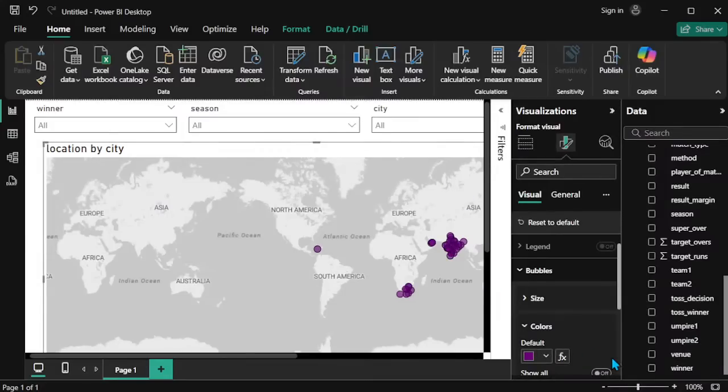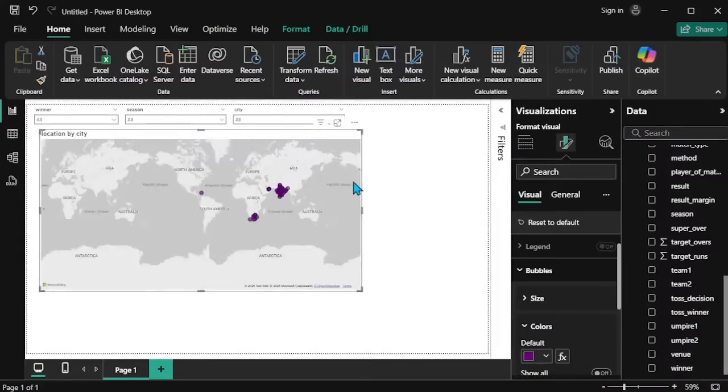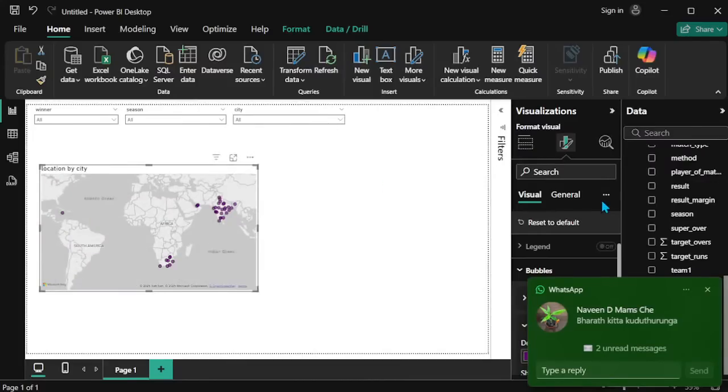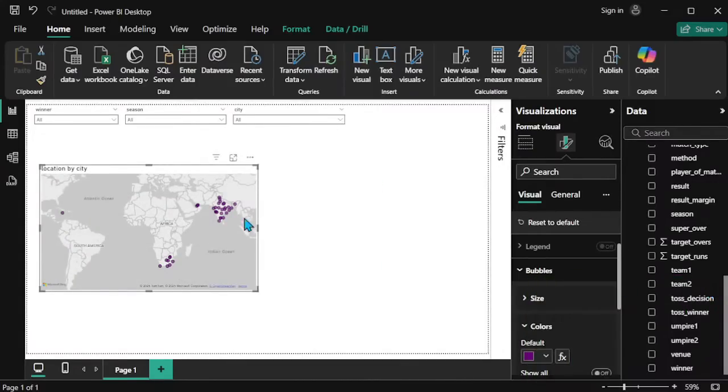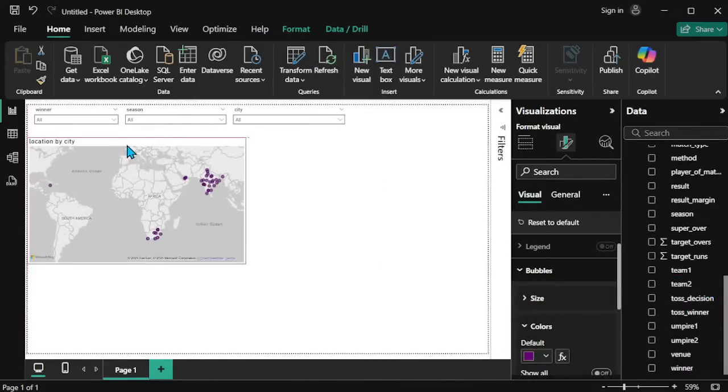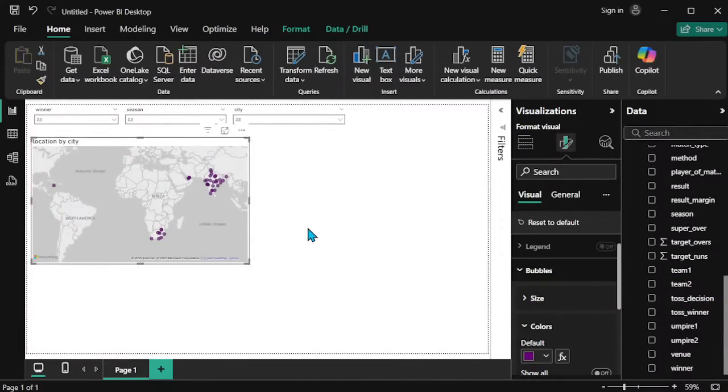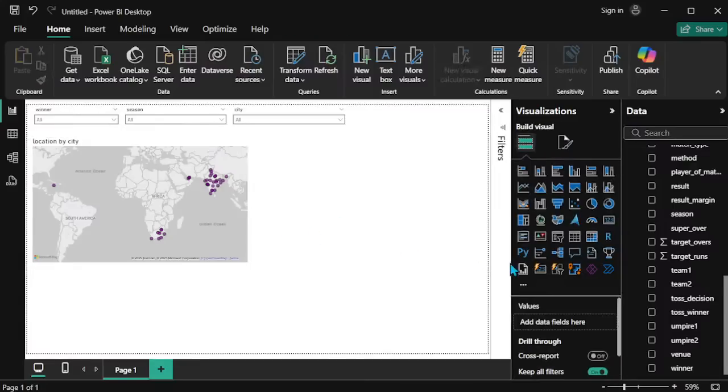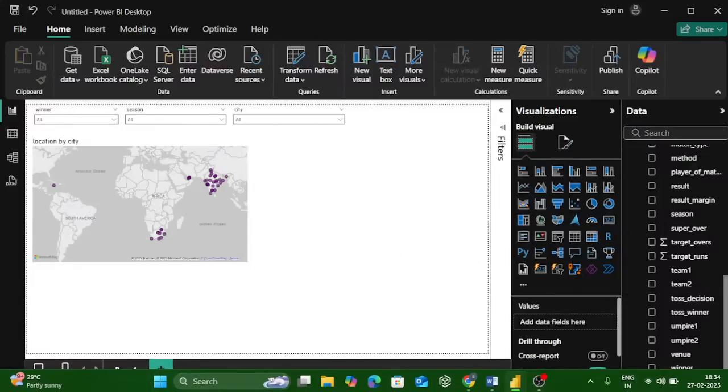Okay, oh sorry, wait a second guys. I will zoom out this. Okay, so now this is the way of creating the mapping. The time is 6:35.